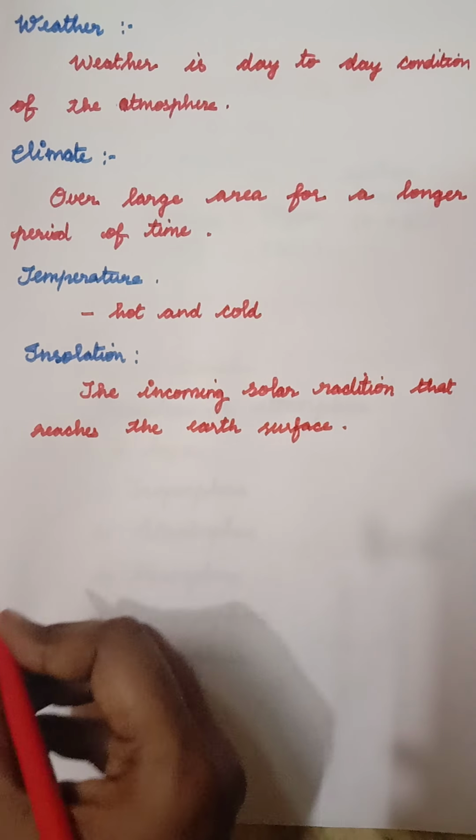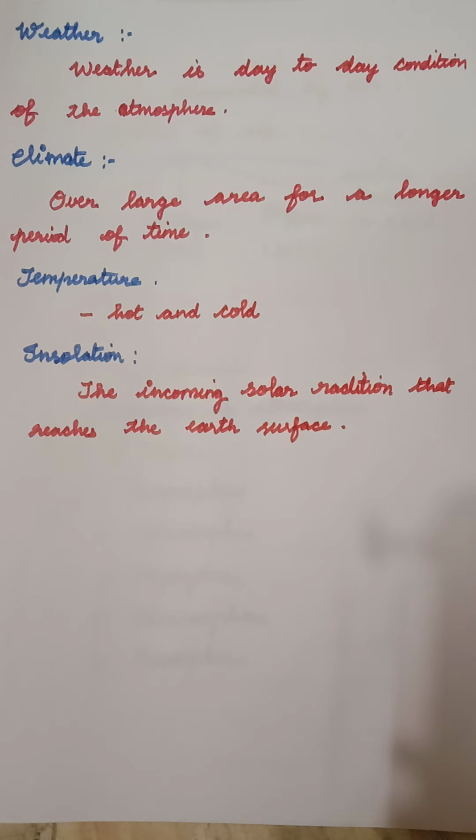See, the solar energy, the heat that comes, the radiations that reach the Earth's surface, that is called insolation.